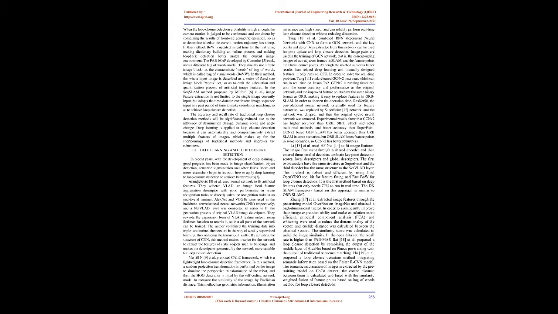They rewrote the expression form of BLAD feature output, using the softmax function to rewrite it, so that all parts of the network can be trained. The author combined the training data into triples and trained the network in the way of weakly supervised learning, thus reducing the training difficulty. By adjusting the structure of CNN, this method makes it easier for the network to extract the features of static objects such as buildings, and makes the descriptors generated by the network more suitable for loop closure detection.